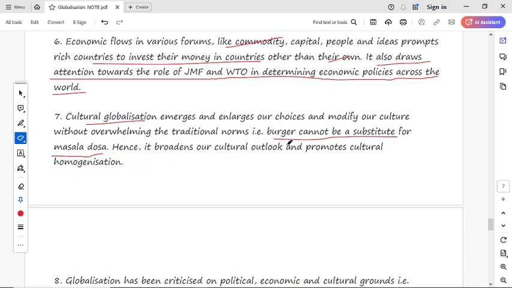homogenization. Suppose it is a burger, not Indian, so what happens, generally we adopt it ourselves, and what it generates is that it basically promotes cultural homogenization. Generally it promotes homogenization.